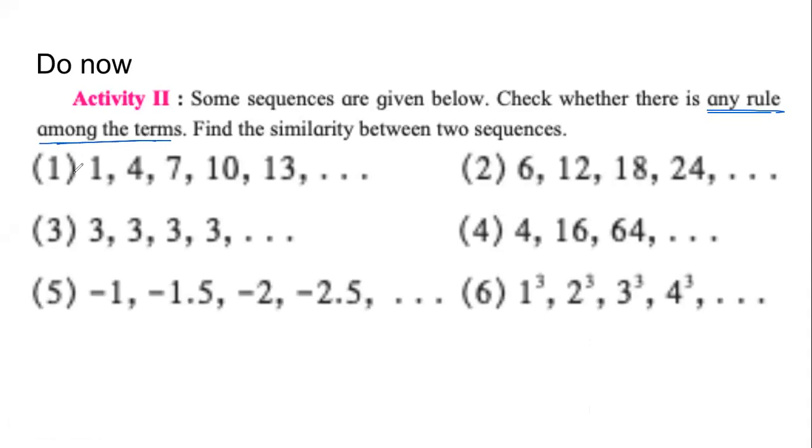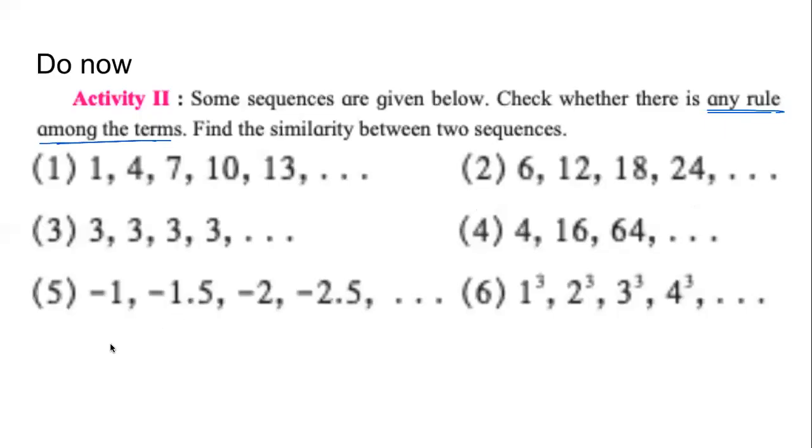You are still keeping your textbooks closed. Look at them one by one. First sequence, take first sequence. If you think you have found a rule, type it in the chat. Then look at number 2. If you think you have found a rule, type it in the chat. Start.